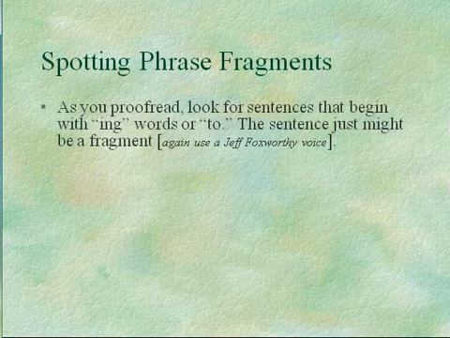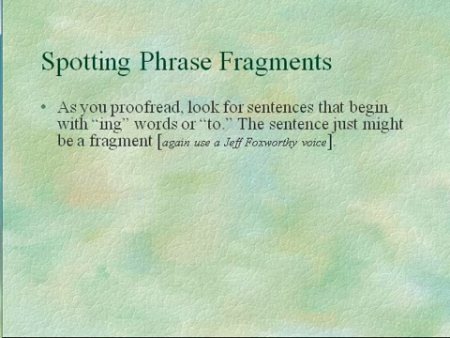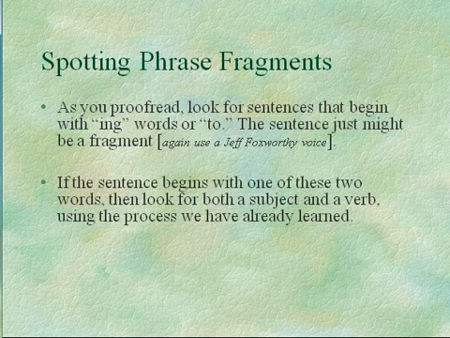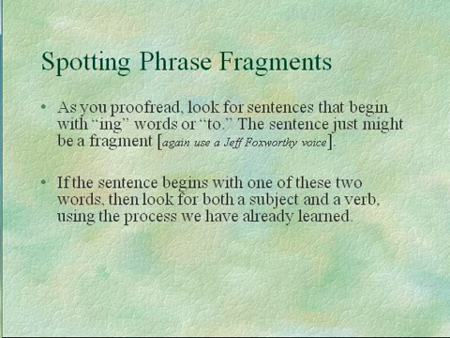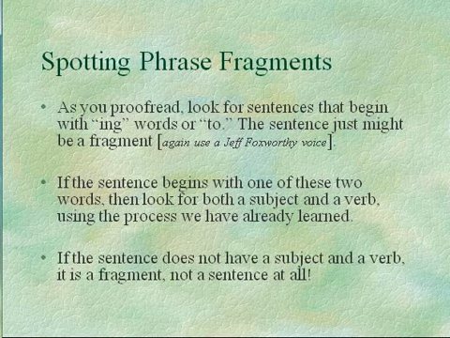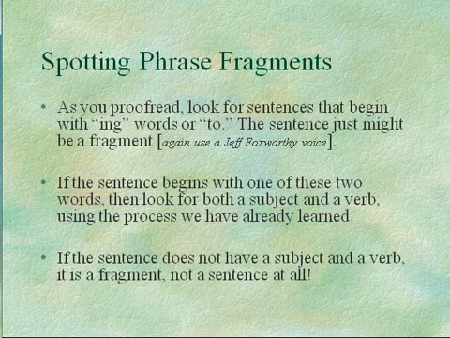And it's always when we proofread, isn't it? So we follow the Jeff Foxworthy line of thinking. We go, that sentence might just be a fragment if it begins with a word ending in ing or begins with the word to. Once we spot those, then our job is to look for, in this case, both a subject and a verb. If it doesn't have it, then it's a fragment, not a sentence at all.